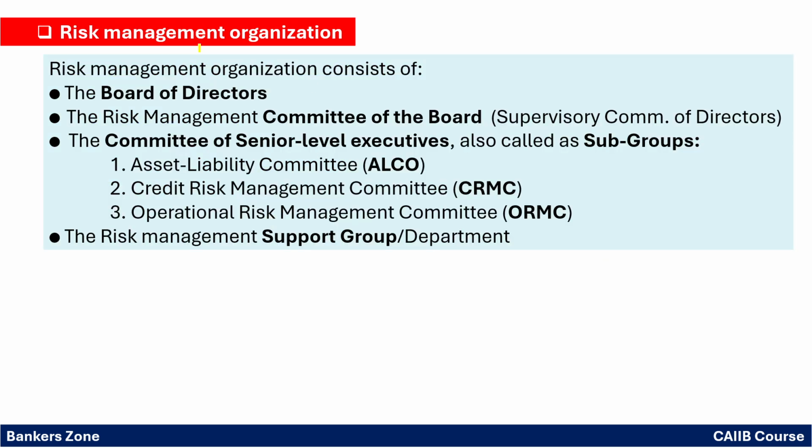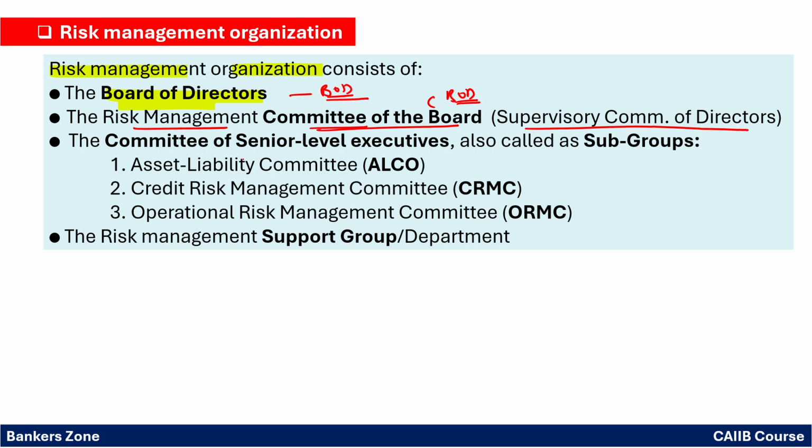Risk management organization. See, the risk management organization consists of the board of directors. So there are basically 4 broad categories here. One is the board of directors. Second, we have the risk management committee of the board. So at the first level, we have the board of directors. Then we have the committee of the board of directors. That committee is also called the supervisory committee of directors.